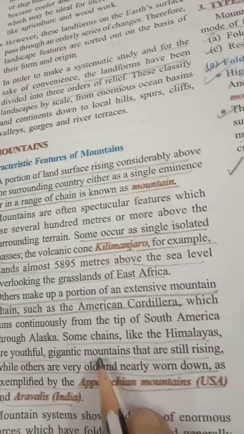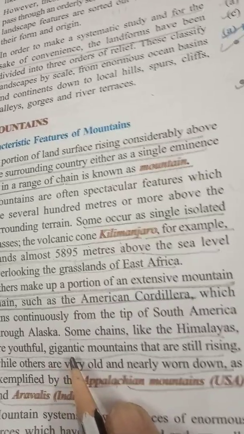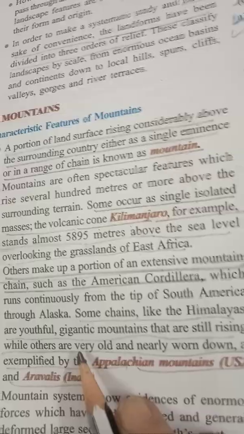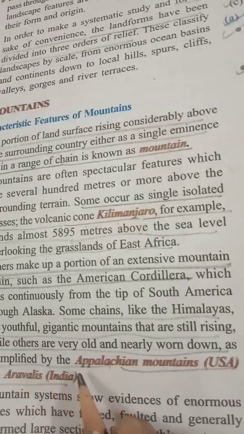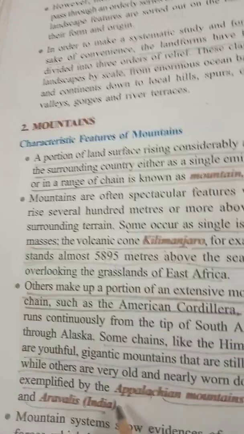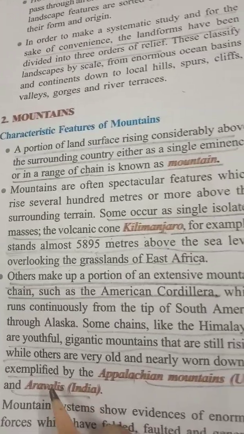Then some chains like the Himalayas are youthful, gigantic mountains which are still rising, while others are very old, nearly worn down, as for example you can see the Appalachian Mountains of USA and the Aravallis in India. Examples from India are very important, like the Aravallis.